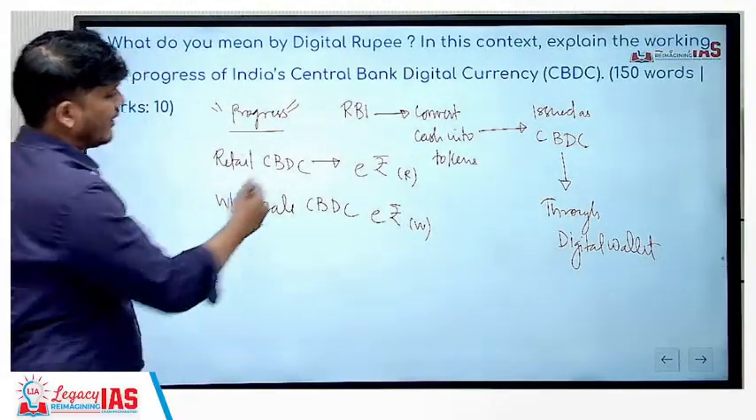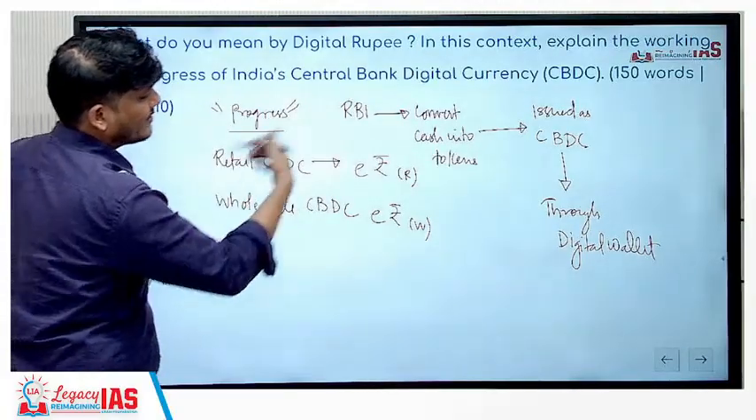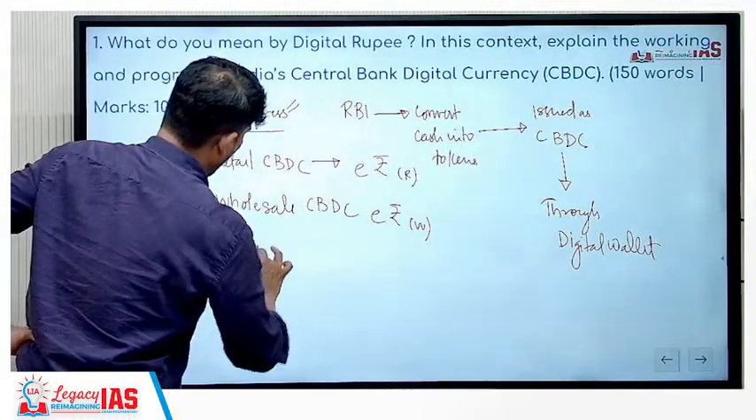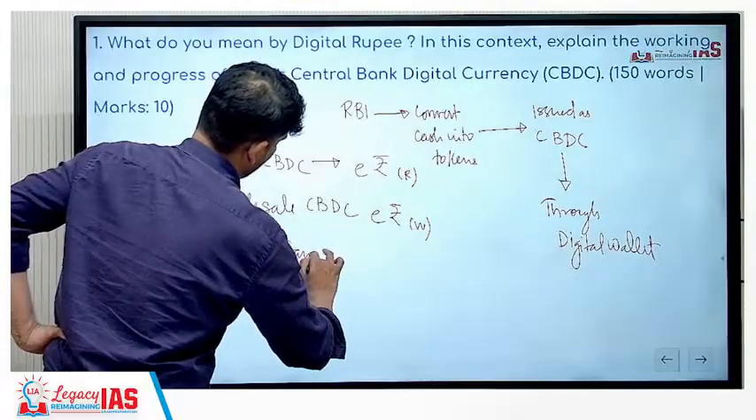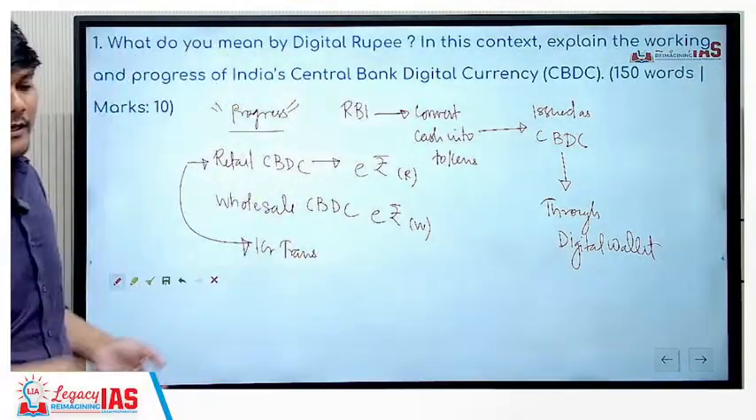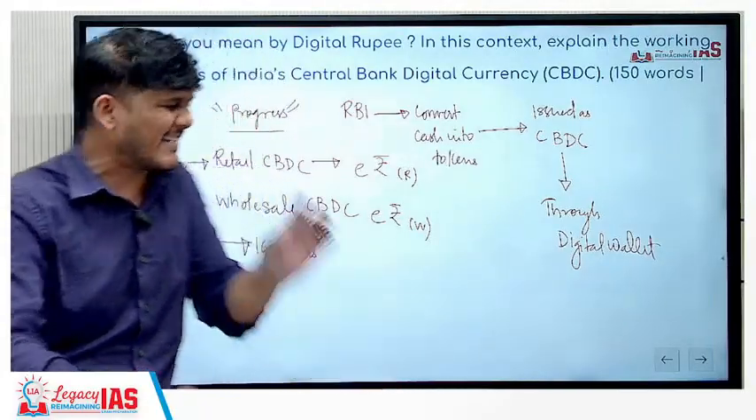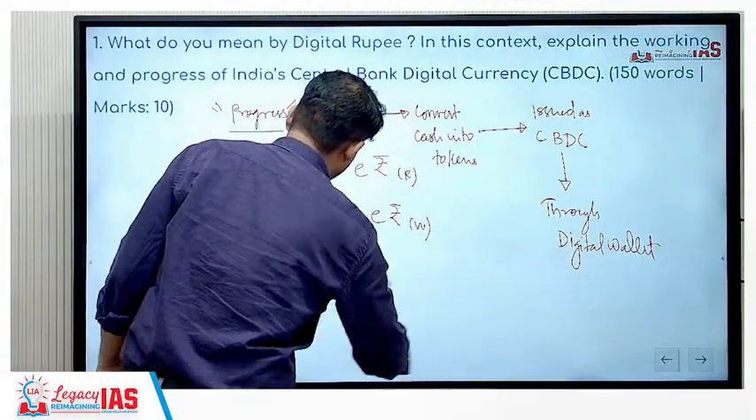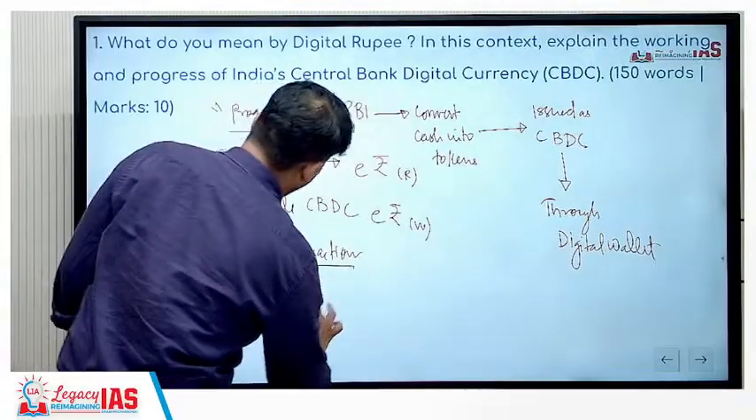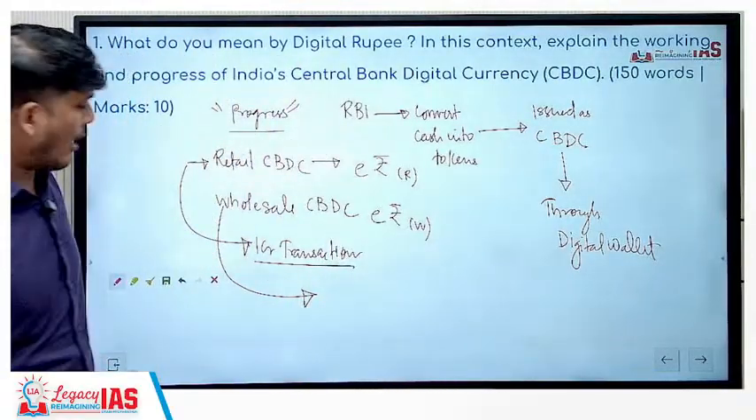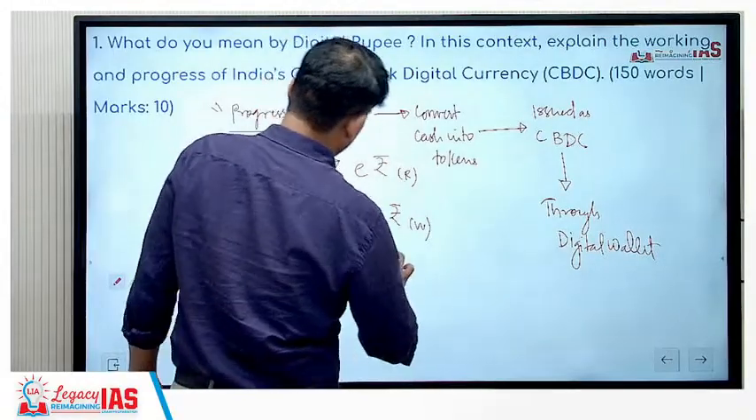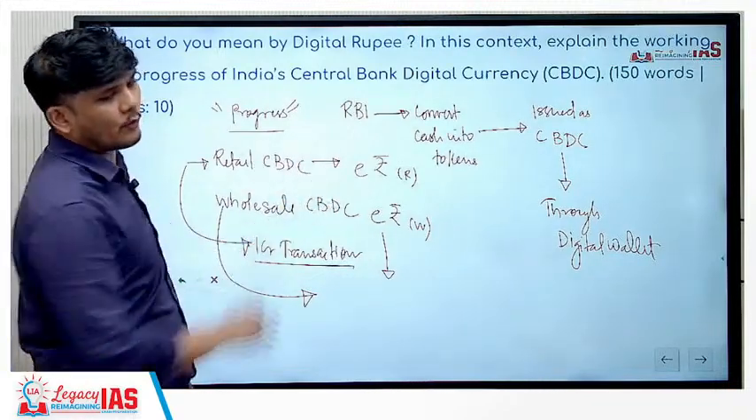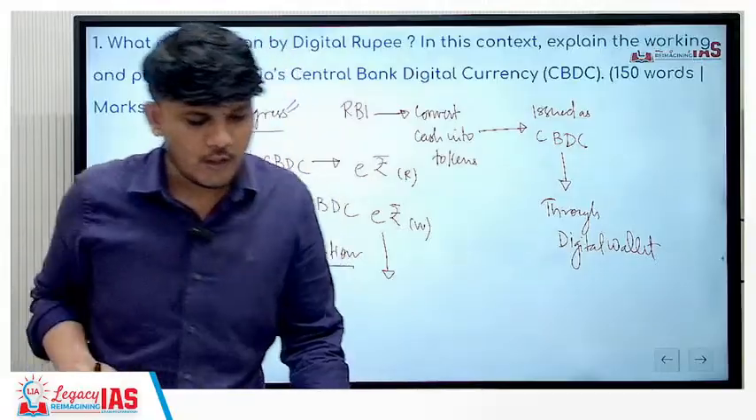Now the RBI started issuing this, and RBI did some pilot projects and gained some success in retail. How much success? Around 1 crore transactions had taken place. Almost, you have to write approximately, you may not remember the exact number. The exact number is around 92 lakh. So you can write close to 1 crore transactions had taken place during the pilot. However, the same for wholesale transactions was quite less. So now RBI is focusing on wholesale electronic rupee transactions as well. Okay? So this is the progress that we have achieved so far when it comes to the CBDC.